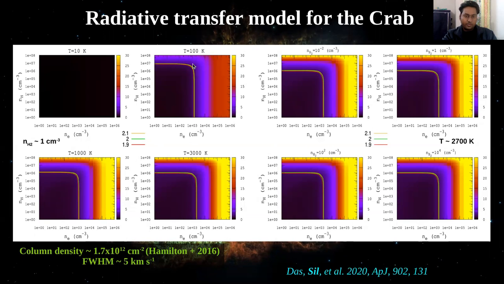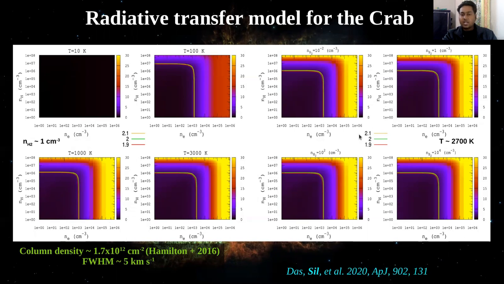when the temperature is greater than 100 Kelvin, the electron density is of the order of 10 to the power 3, and hydrogen atom density is roughly of the order of 10 to the power 6. And at 100 Kelvin temperature, hydrogen density is of the order of 10 to the power 7, and electron density of the order of 10 to the power 3. So with increasing temperature, you can see that the hydrogen density decreases and electron density is increasing.